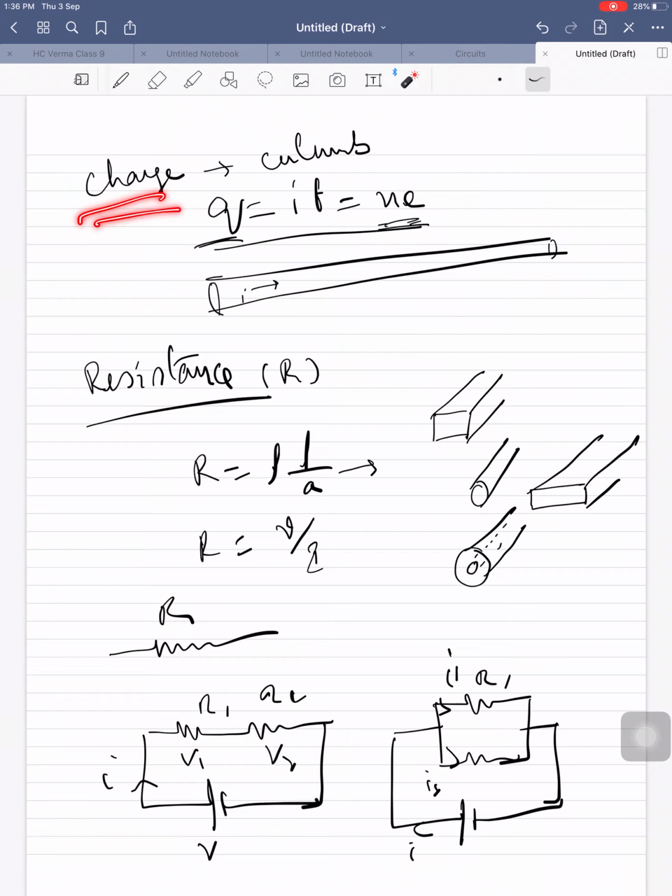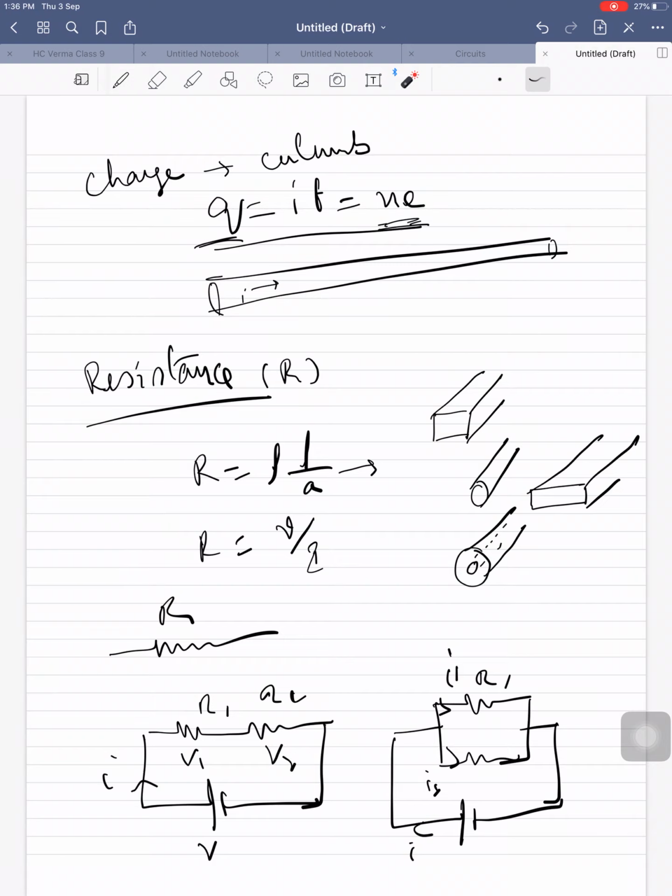Charge. What is charge? If you rub your hand on a chair, if you sit on a chair, then your hair will be attracted to the chair. That means there is an attractive force between these two. How does that happen?